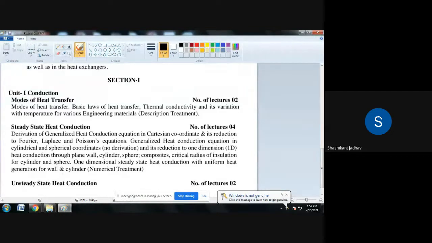Then we discussed the laws related to radiation. Basically there are four: Stefan-Boltzmann law, Kirchhoff's law, Planck's law and Wien's displacement law. So these are the laws related to heat transfer. The remaining introductory part we will take in tomorrow's lecture.